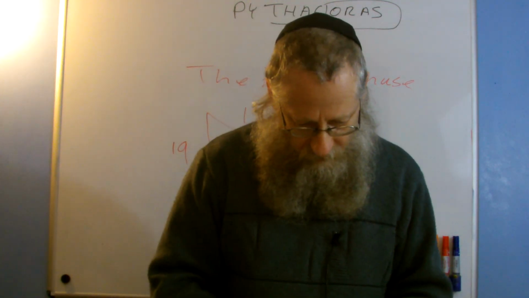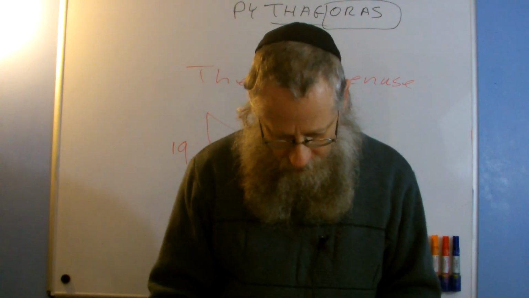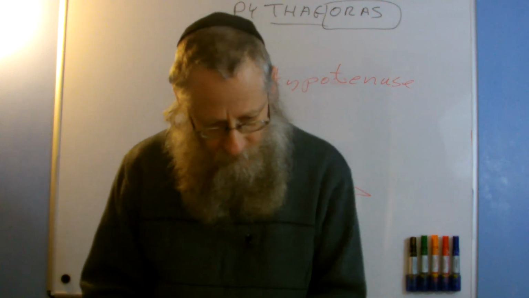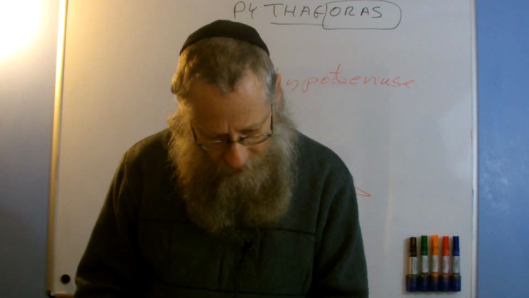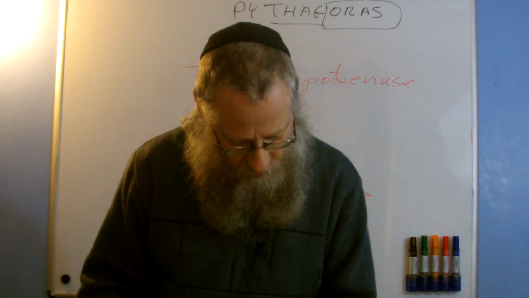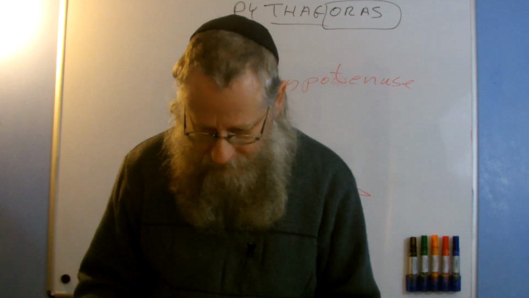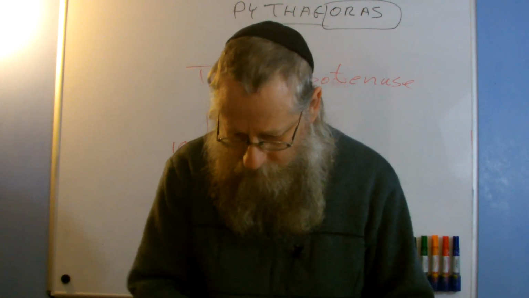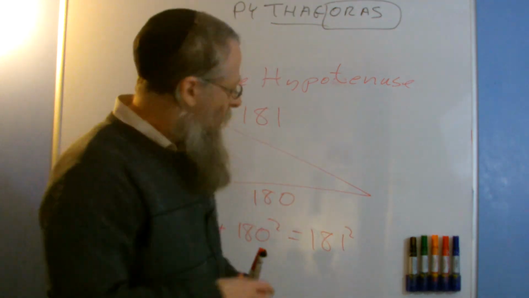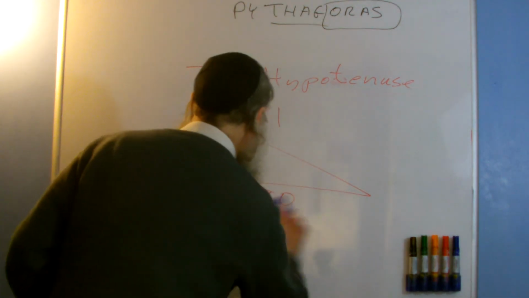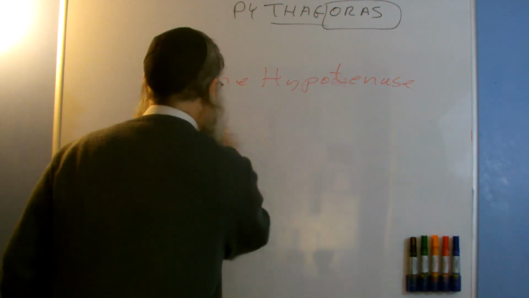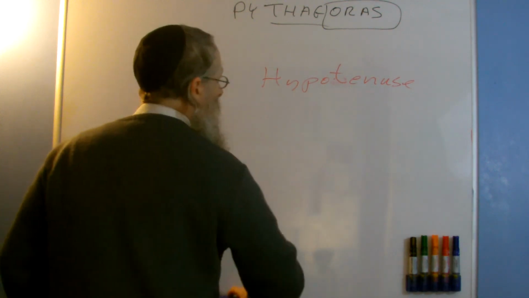Now, from that, we are going to look at the squares. I'm not going to go any further than that because it gets rather complicated, and I'm going to leave that bit out. So, we're going to look at the word hypotenuse a little bit more. The word hypotenuse, take out the word the.